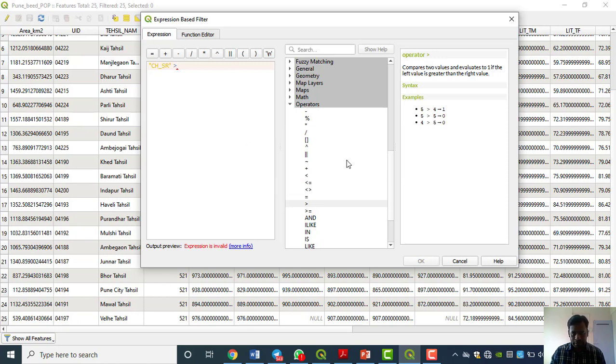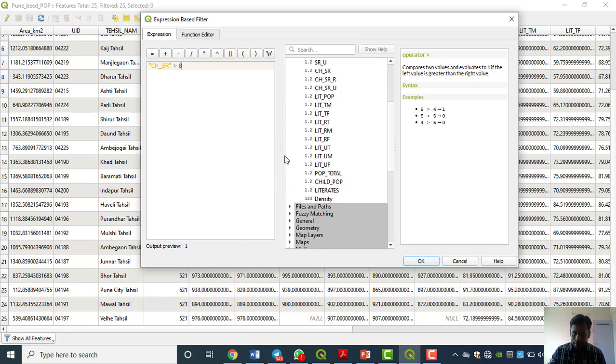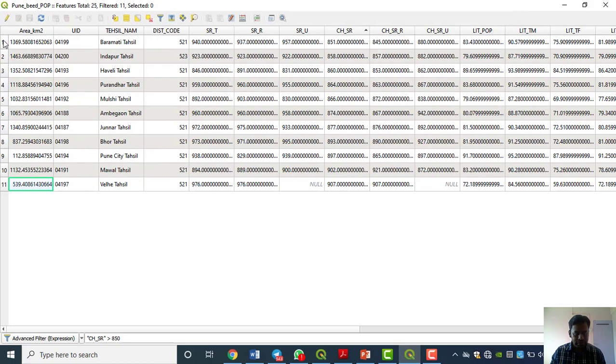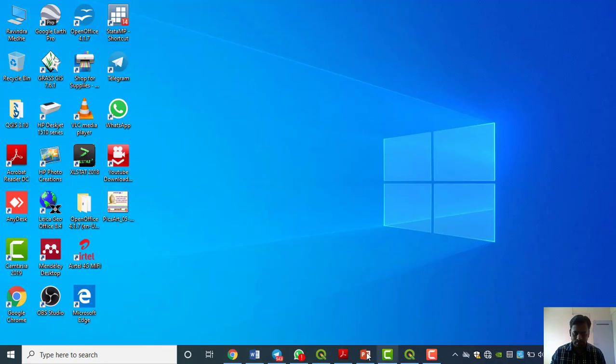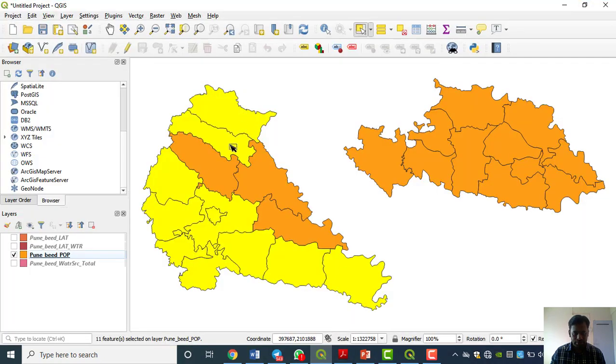Use this one and 850 by keyboard. Okay, just press OK, then the same result you will get here. The way we did it manually, the same way we got the result by using the query.